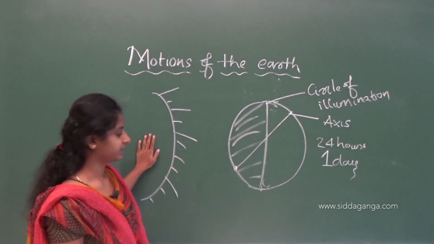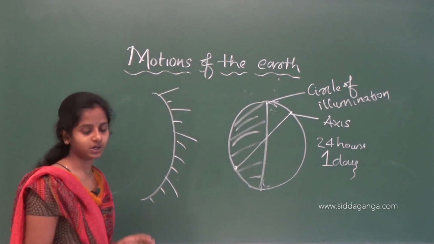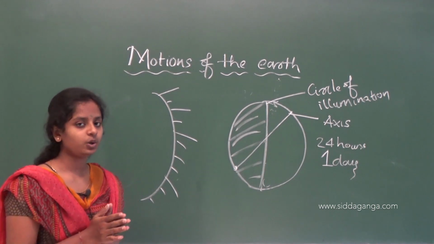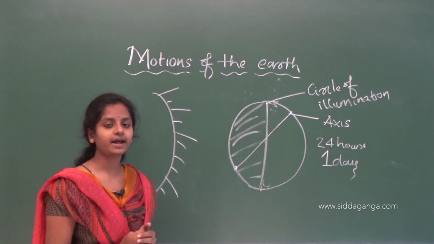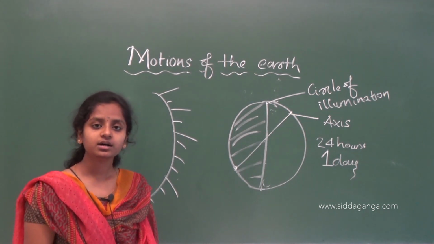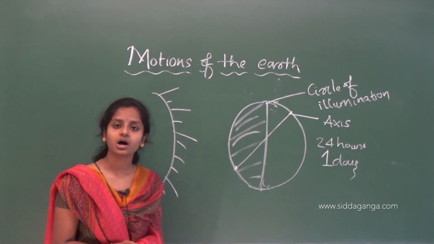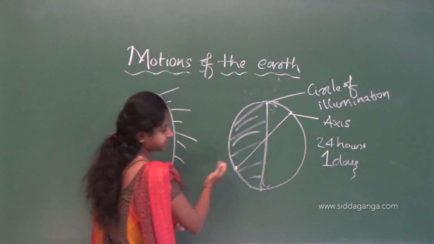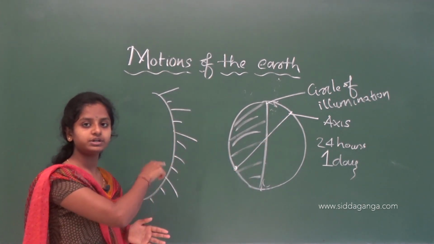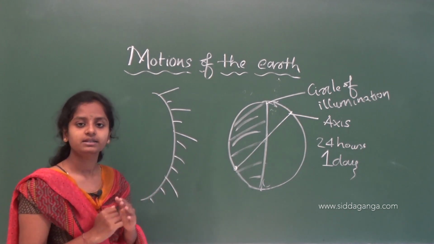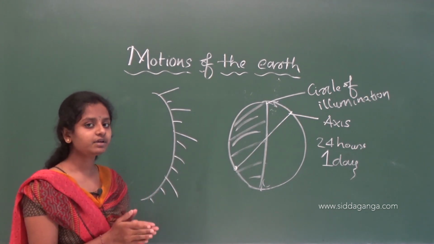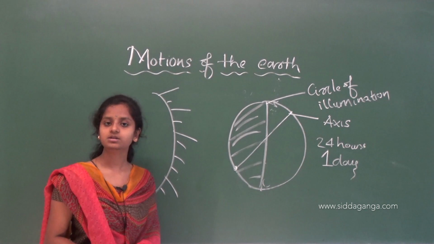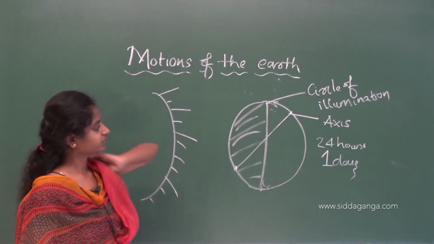Then let me repeat what I have said till now. There are two types of motions of the earth, that is rotation and revolution. When the earth moves around its own axis, we call it rotation, and when the earth moves around the sun in a fixed path or orbit, we call it revolution.